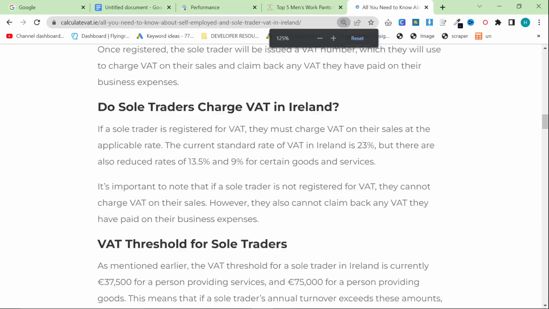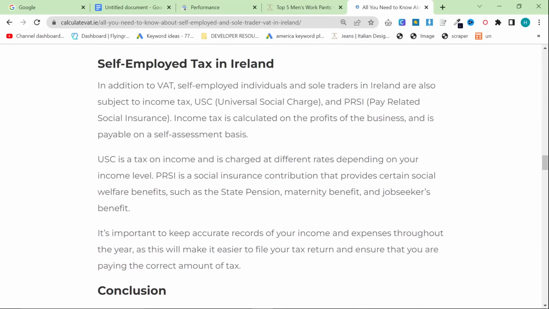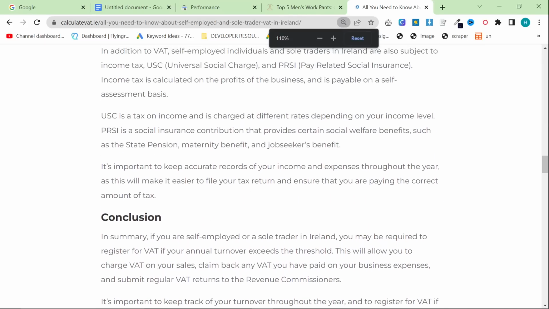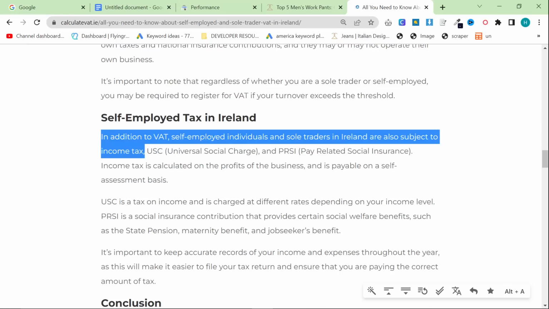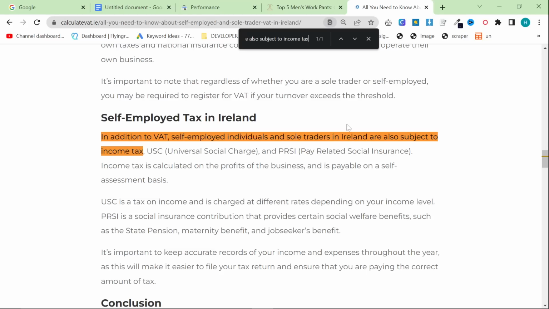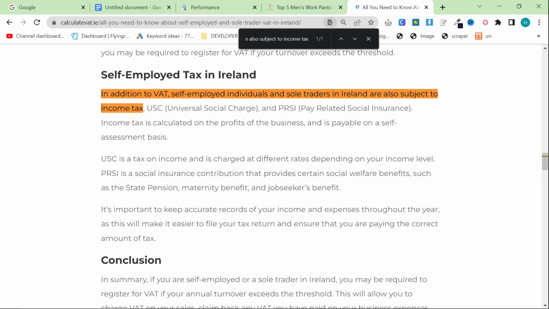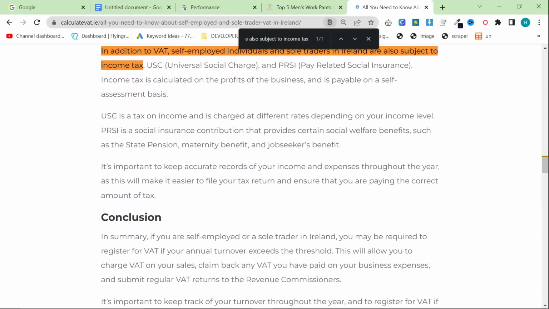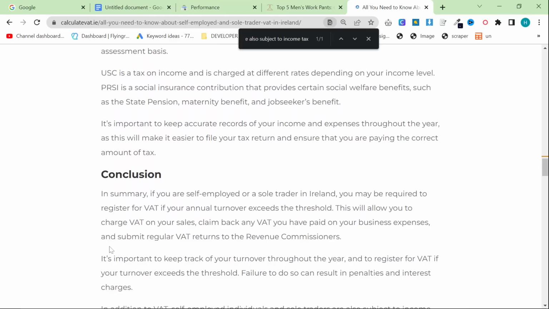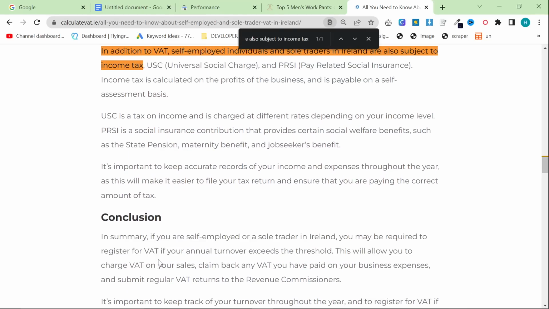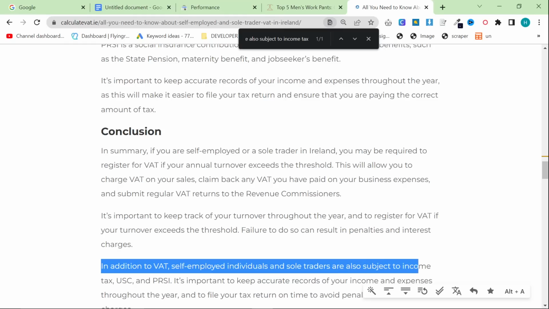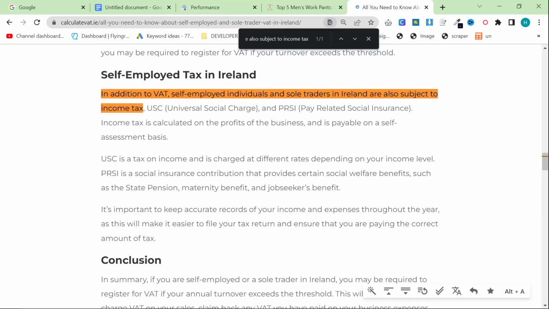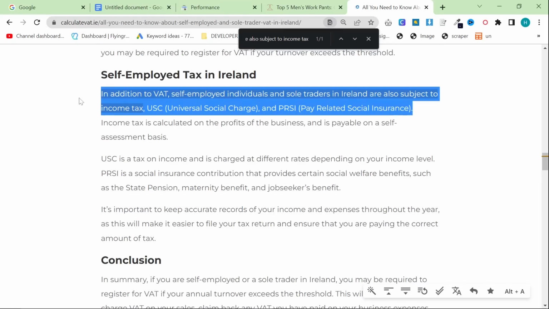This is a really, really important point. So you can see here it says, "In addition to VAT, self-employed individuals and sole traders in Ireland are also subject to income tax." If I do Control C and then Control V, they've written it in a slightly different way, but you can see here it says almost exactly the same thing: "In addition to VAT, self-employed individuals and sole traders are also subject to income tax." That's literally exactly the same sentence as here.